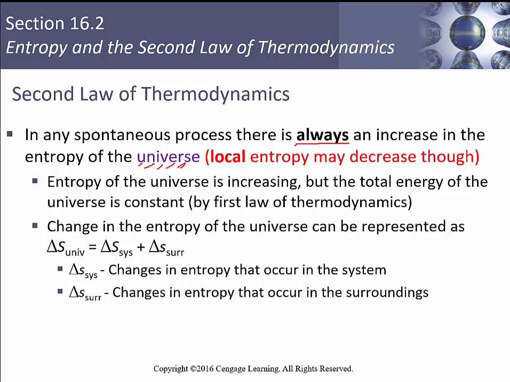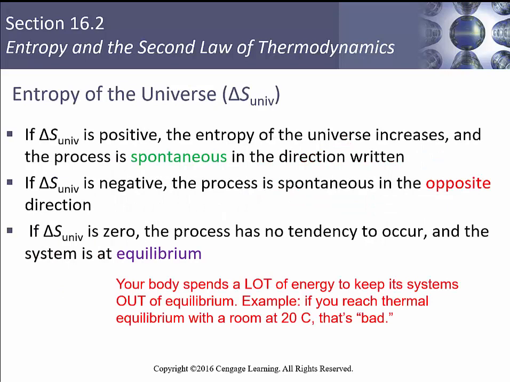The entropy of the universe is increasing always, but the total energy of the universe is constant because of the first law of thermodynamics. And the change in entropy of the universe is going to be that of the system and the surroundings. So what happens to the system? Those are the changes that occur in the system, and what are the entropy changes in the surroundings? If the entropy of the universe is positive, and the entropy of the universe increases, then the process is spontaneous in the direction that is written, right?